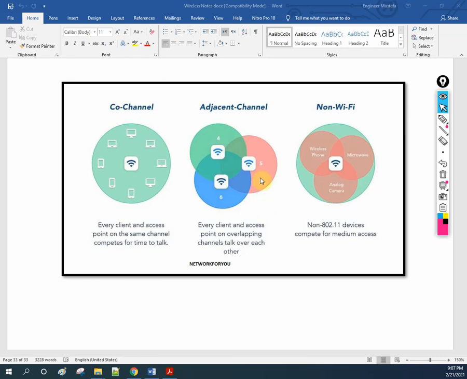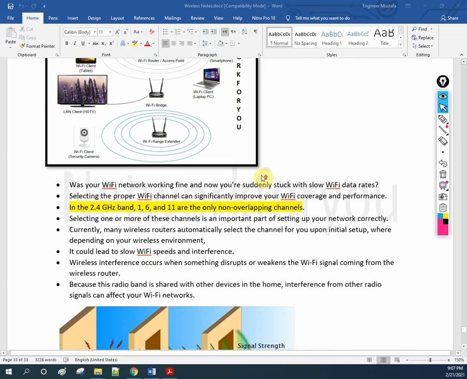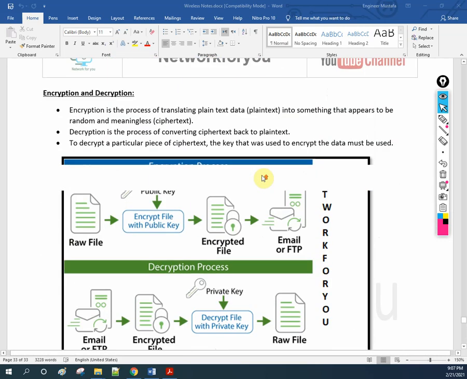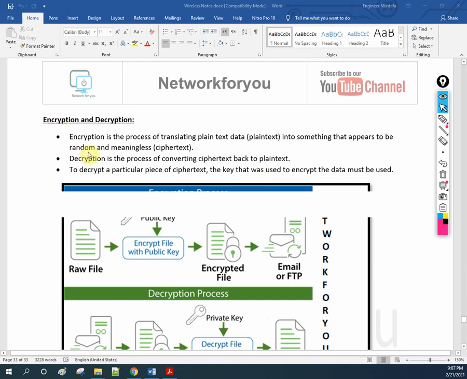Hello everyone. So let's discuss encryption. We will discuss in our class today encryption and decryption. So let's see here.